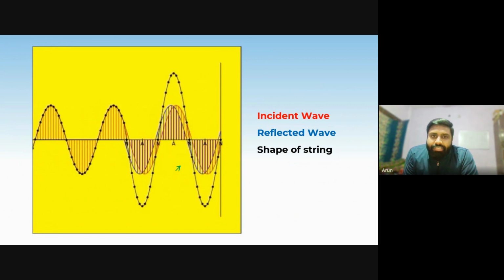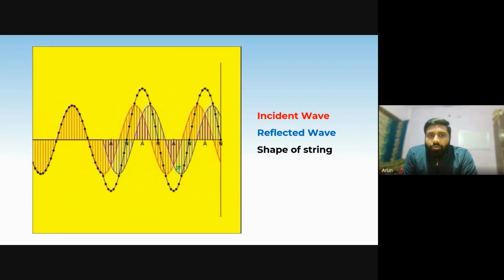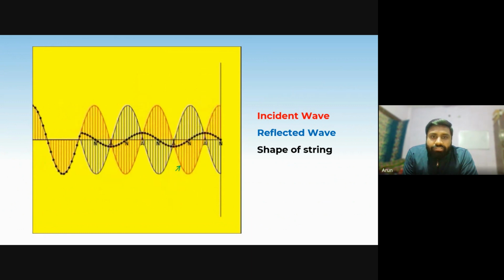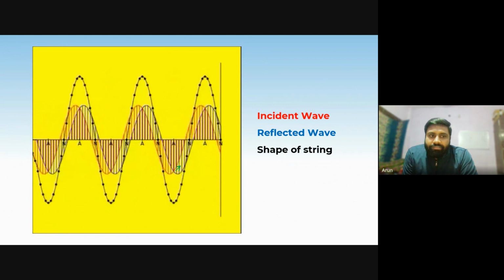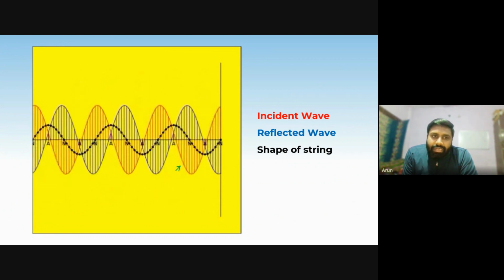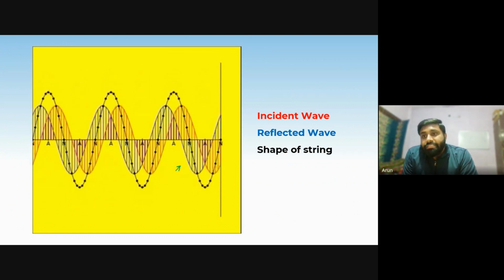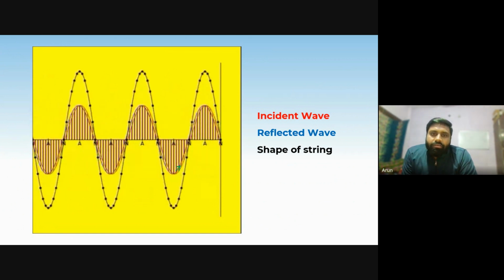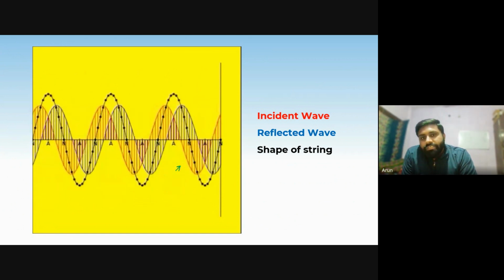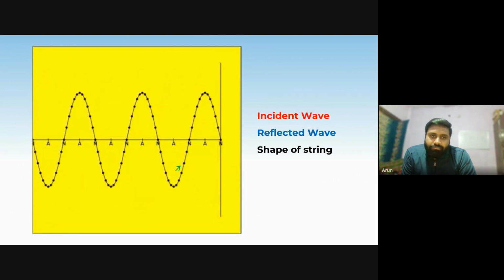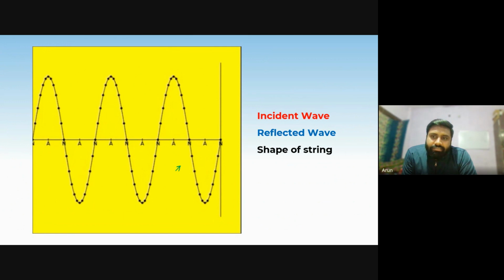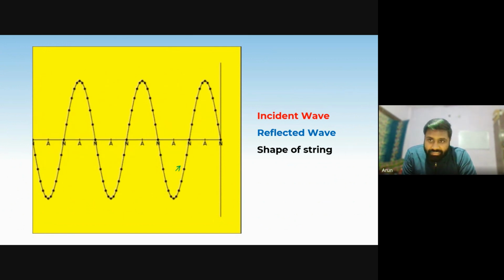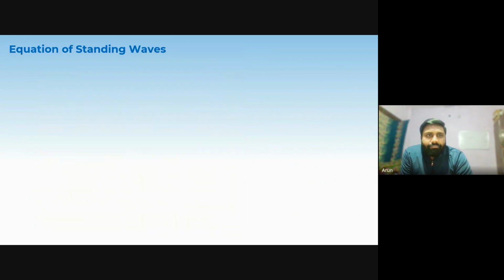When they meet, a new wave pattern is formed, which is demonstrated by the black dots. This wave pattern seems stationary to you, and it is termed the standing wave. It has been formed because of these two waves traveling in opposite directions. This wave is not moving anywhere, but it is oscillating. This is a standing wave.